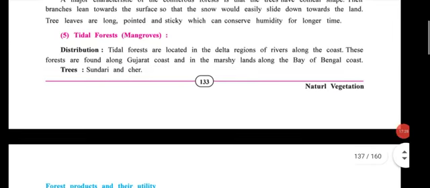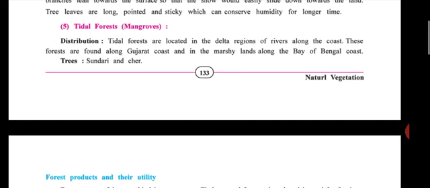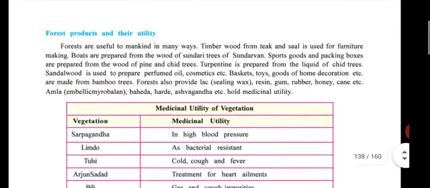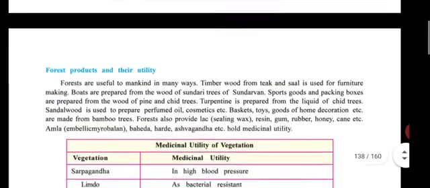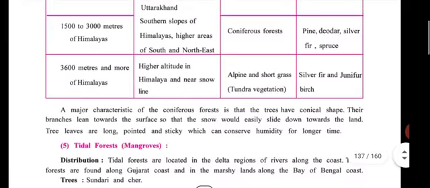Then tidal forest or mangroves. Distribution: these types of forests are located in the delta region of rivers along the coast. These forests are found along the Gujarat coast and in the marshlands along the Bay of Bengal coast. Trees like Sundri and Cher. Then forest product and their utility. Here we have done the types of forest, the five types of vegetation.